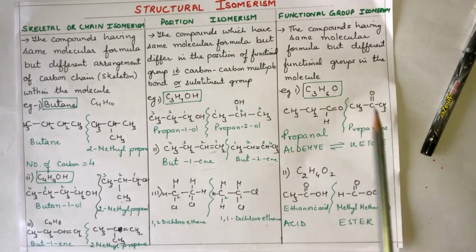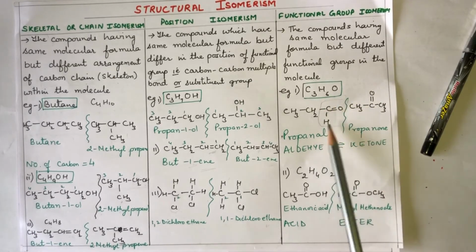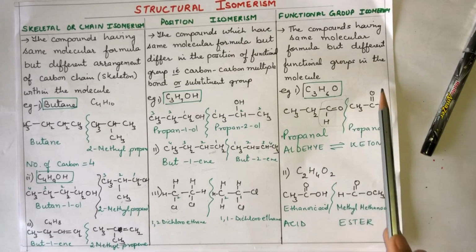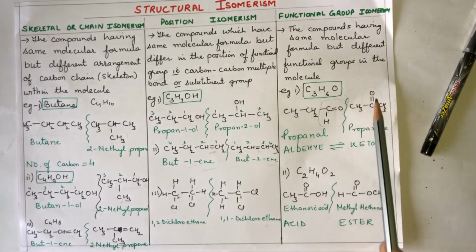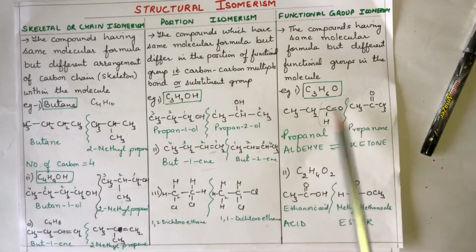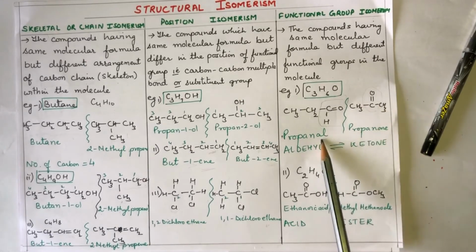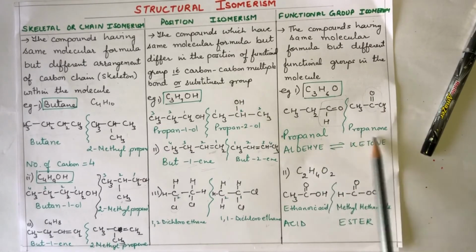So same molecular formula. But see, here it is aldehyde, CHO, here it is ketone, CO, with alkyl groups on both sides. So the molecular formula is the same, but the functional group is totally different. This is aldehyde, this is ketone, totally different.